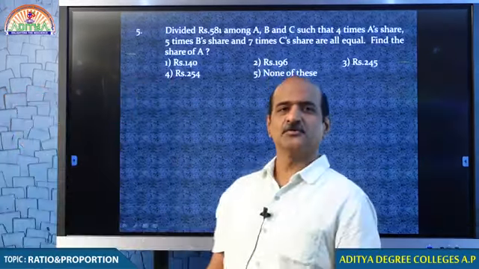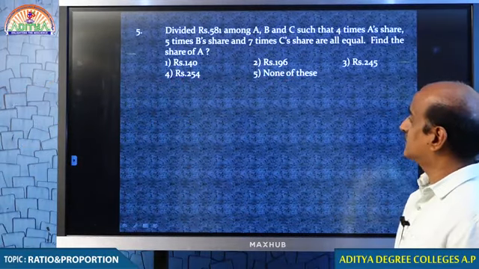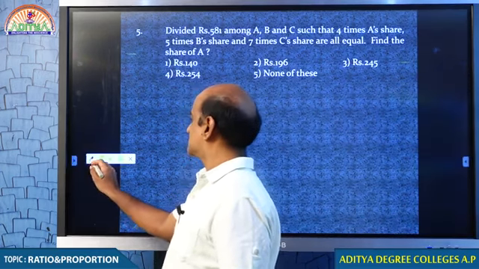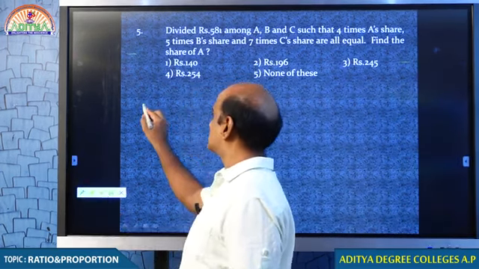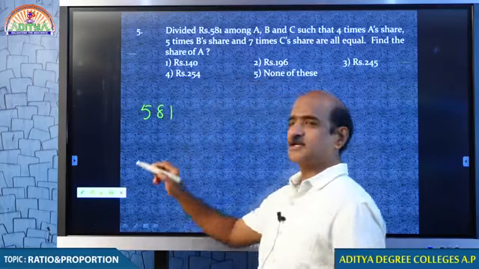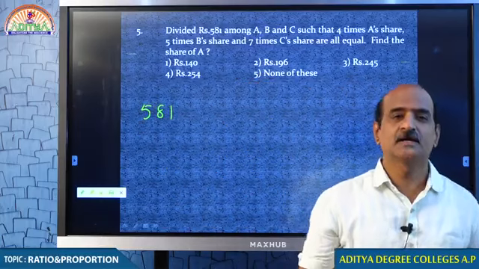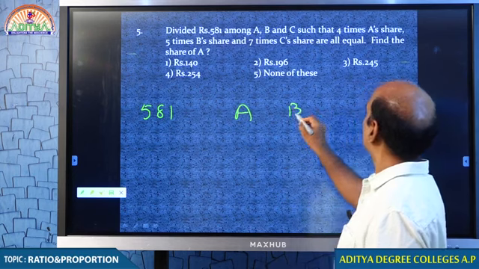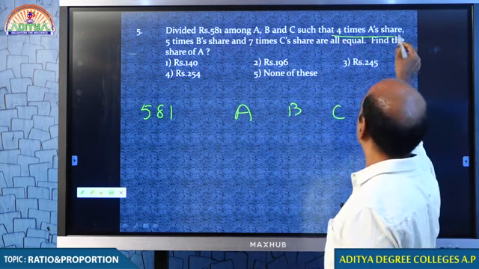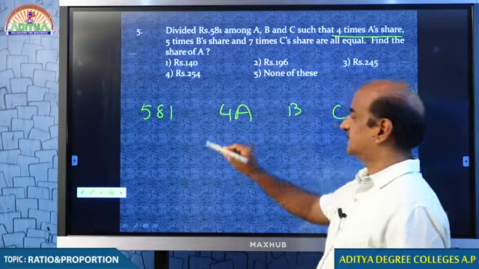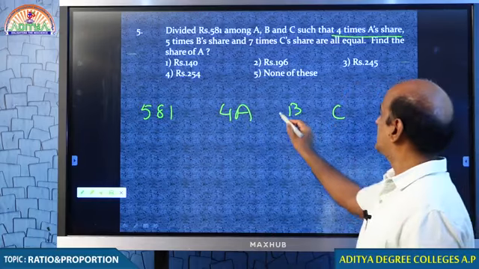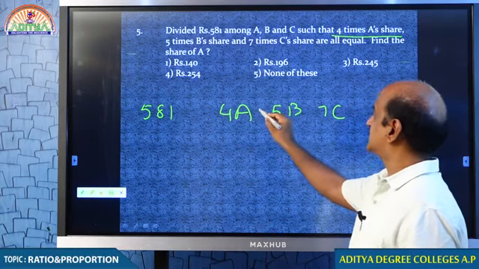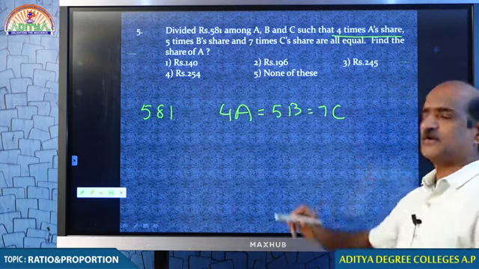Yes, students. Now we are moving to the next one. So 581 rupees is divided among A, B and C. When an amount is supposed to be divided between people, we should always know the condition, in what ratio the amount is supposed to be divided. Let us see the condition that is given to you. Here is the condition: 4 times A's share, 5 times B's share, and 7 times C's share are all same. This is the condition given to you.